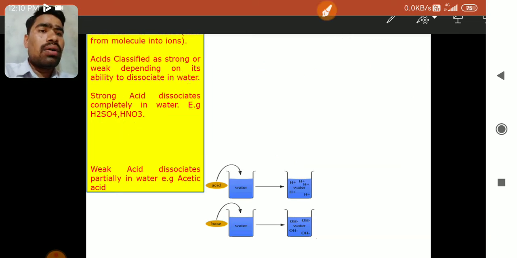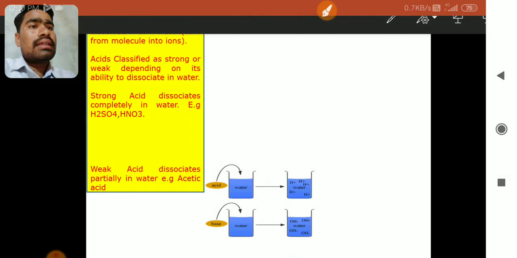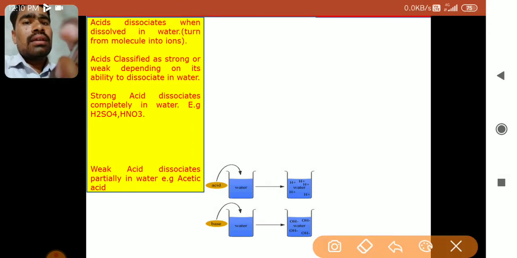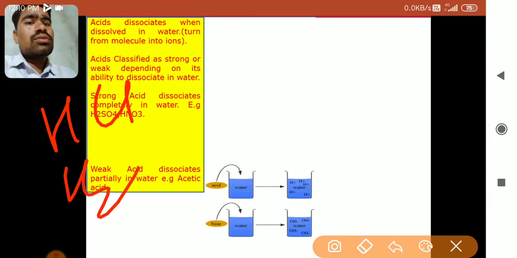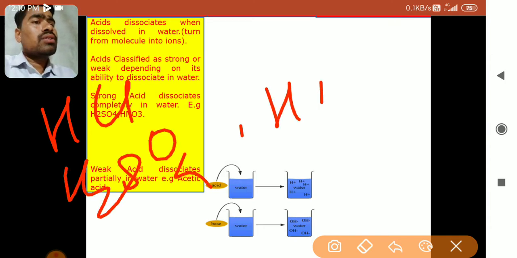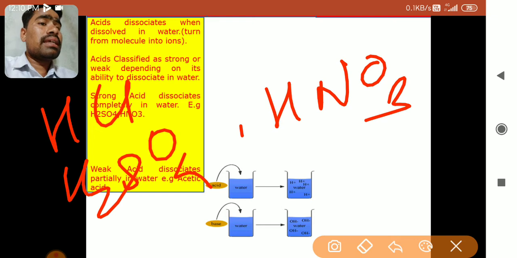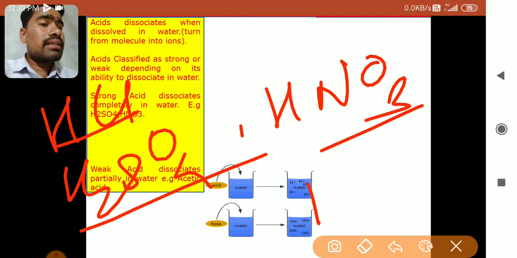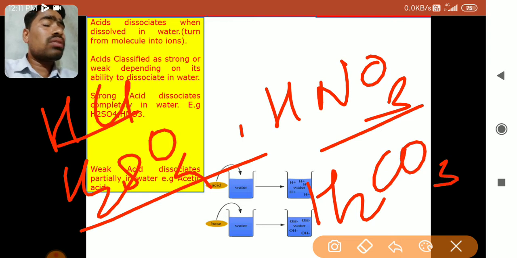So HCl, H2SO4 and HNO3 are the three mineral acids which are strong acids. There is one more mineral acid, that is H2CO3, but this is not a strong acid. This is the only mineral acid which is not strong.